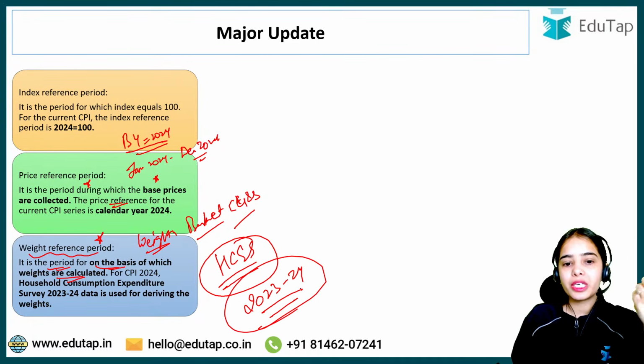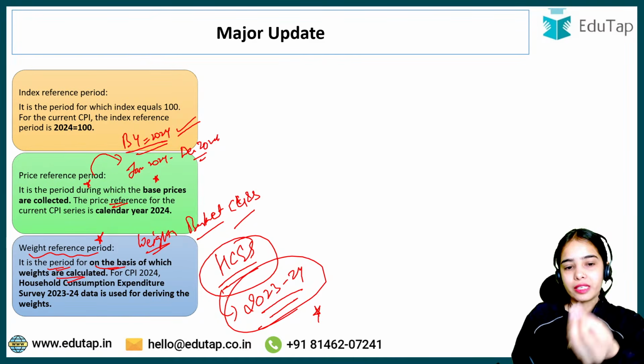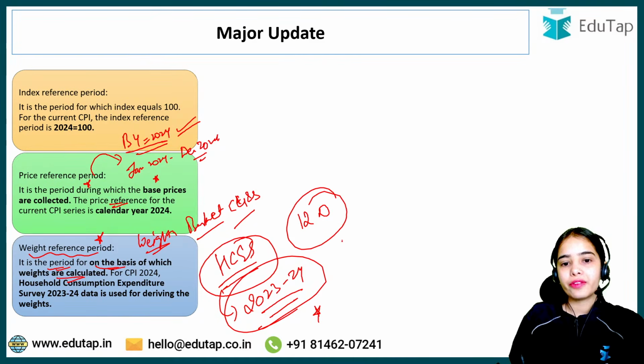So the base year is 2024, the price reference period is January to December 2024, and the weight and basket reference period is 2023-24, according to which the 12 divisions are decided for the base year and for the new CPI series.